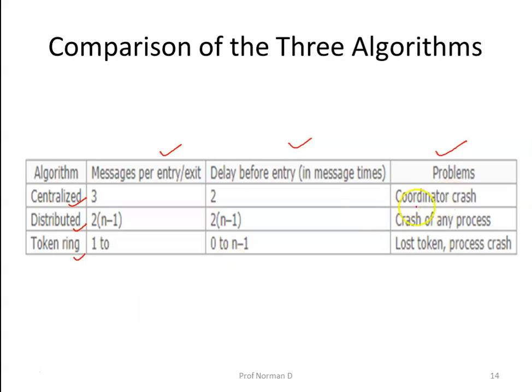Finally, we look at the problems. All these 3 algorithms suffer badly in the event of crashes. Special measures and additional complexity must be introduced to avoid having a crash bring down the entire system. The distributed algorithms are even more sensitive to crashes than the centralized ones. In a fault-tolerant system, none of this would be suitable. But if crashes are very infrequent, then they all are acceptable.